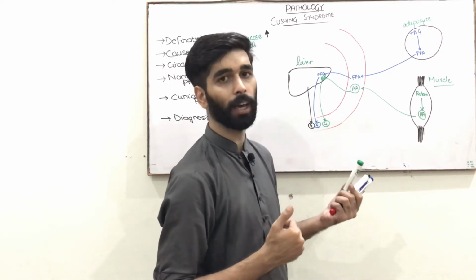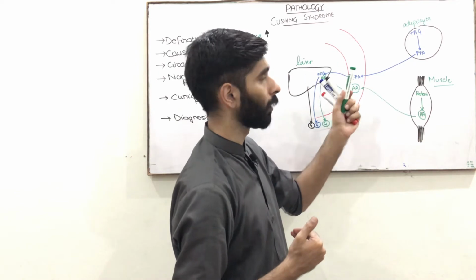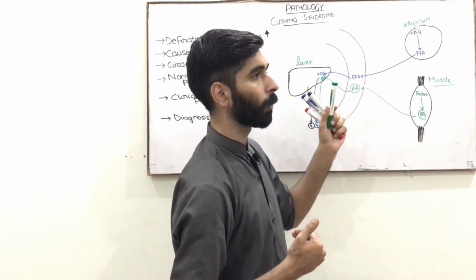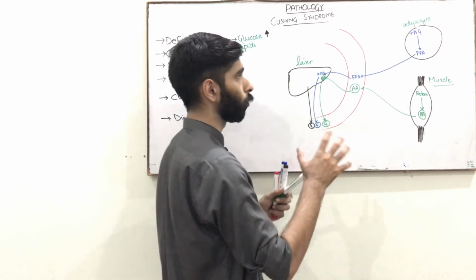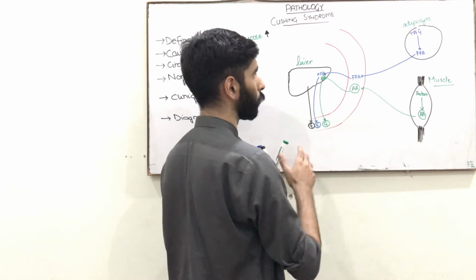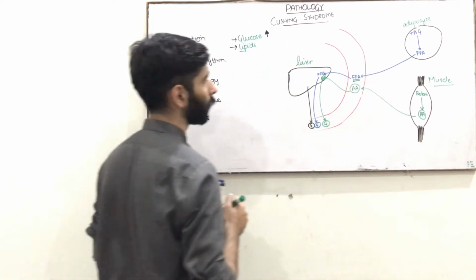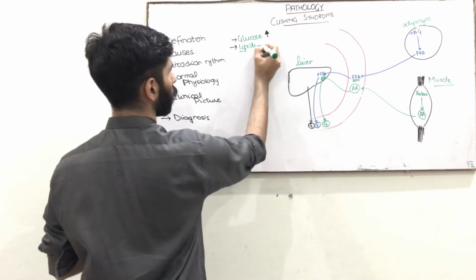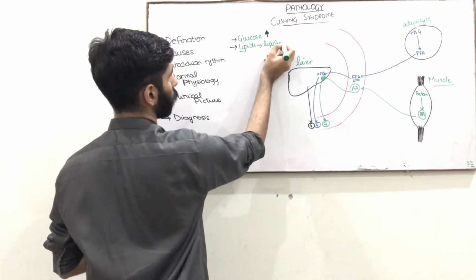Also it increases the activity of lipases, which will cause the breakdown of triacylglycerides into the free fatty acids. So it will increase the mobilization of free fatty acids into the blood, and hence the serum level of free fatty acids is increased. So it causes lipolysis.